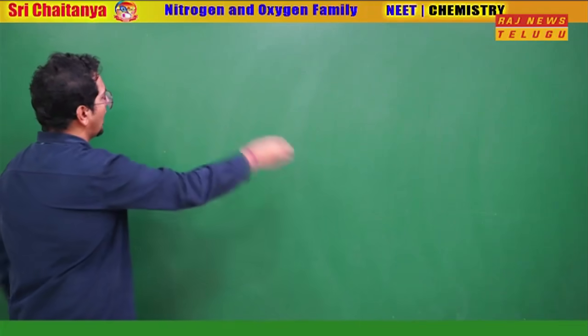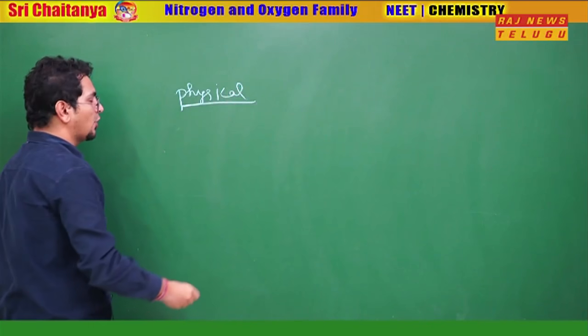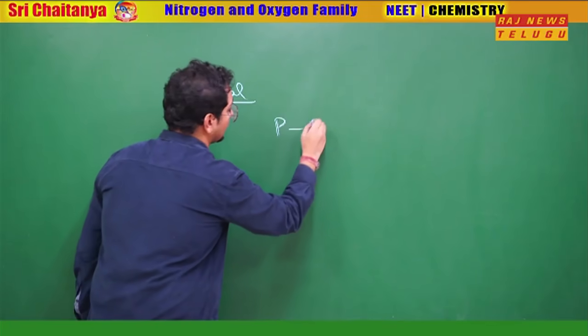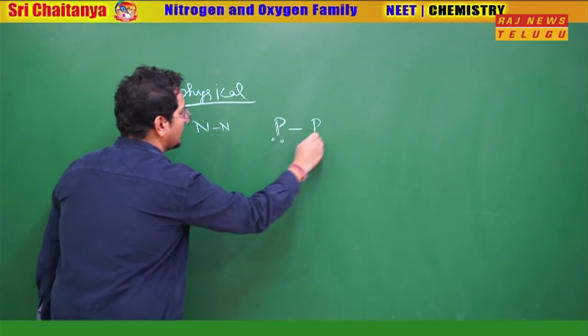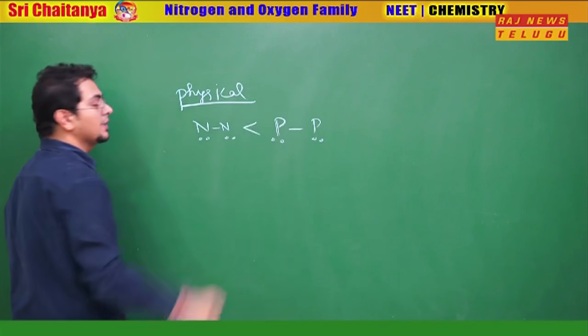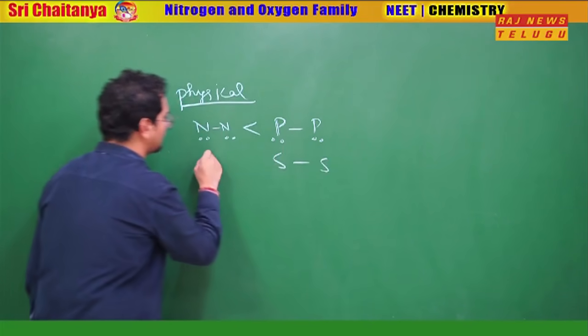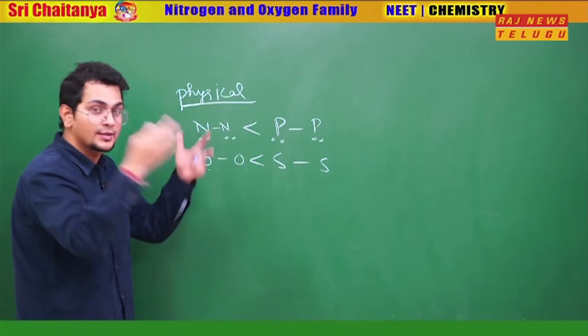So I will tell you, I told you about the physical property in the first part. One very important thing we learnt there: if we take a P-P bond and an N-N bond, which bond will be stronger? Single bond. So single bond P-P will be stronger, and single bond S-S will be stronger. This is what we learnt in the first lecture. Why, sir? Why stronger? Simple.